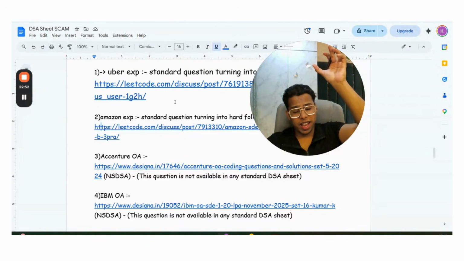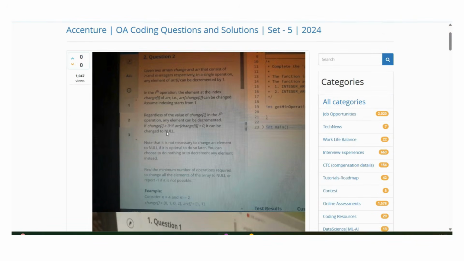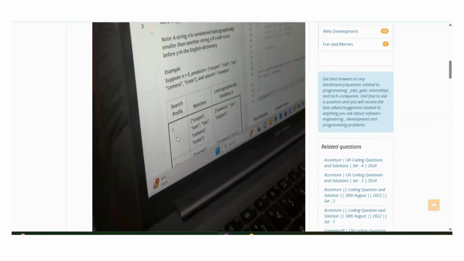First, they give you a very big story-based DSA question on HackerRank, and that is a non-standard DSA question. That type of question is not available in any standard DSA sheet. This Accenture OA was recently asked. Let's see. You can read this Accenture OA question, and you will see so many strings and prefix search. God knows what you have to do here.